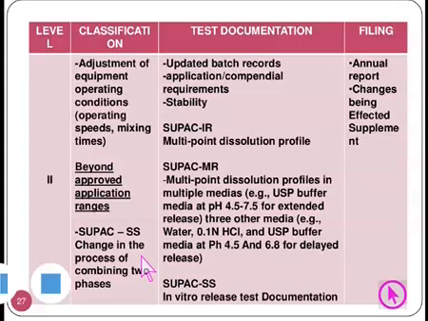For SUPAC SS, a change in the process of combining two phases. The test documentation will be similar to what we discussed earlier, and the filing will be an annual report or changes being effected supplement.